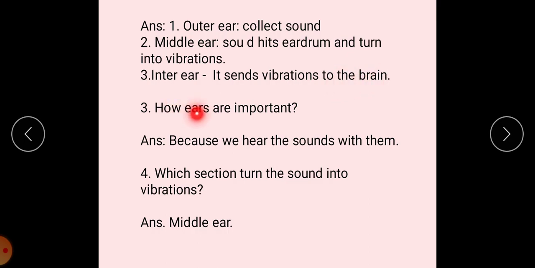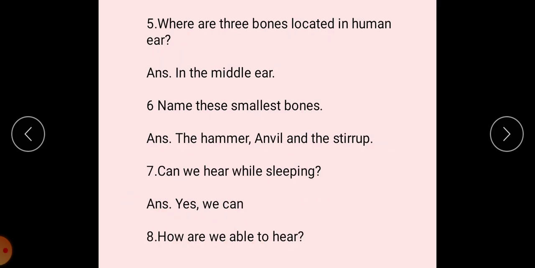Third question is, how are ears important? Answer is, because we hear sounds with them. Question number 4, which section turns the sound into vibration? Answer is middle ear. Question number 5, where are the 3 bones located in the human ear? Answer is in the middle ear. Question number 6, name these smallest bones. Answer, the hammer, anvil and stirrup.